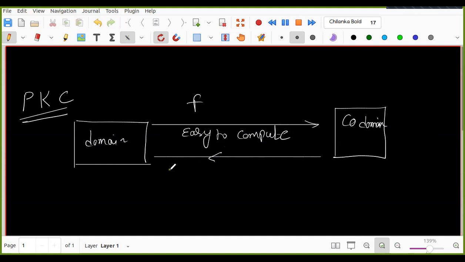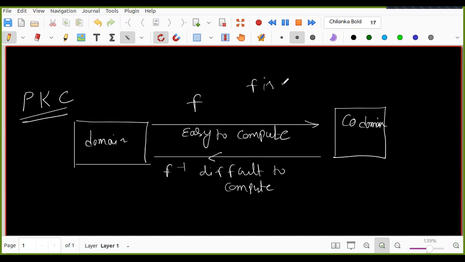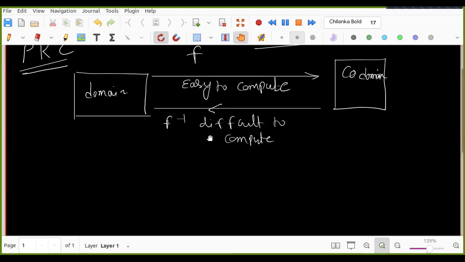The inverse f is difficult to compute. In particular, it may not be invertible, but here I am assuming f is an invertible function. In PKC, public key cryptography, all of them are invertible functions, right? So f inverse is difficult to compute, hard to compute.